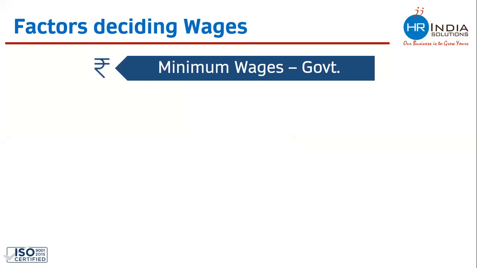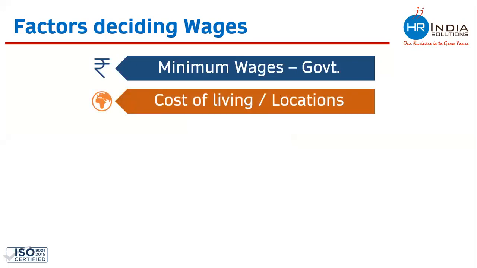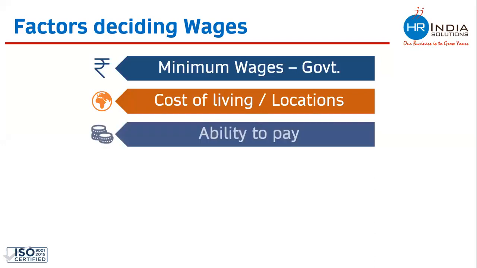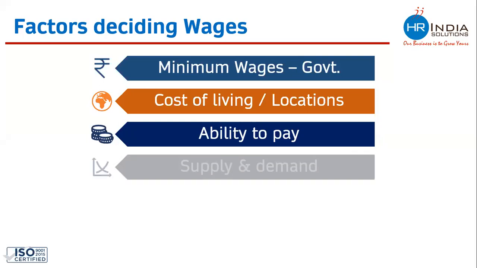You need to check the employment category as well. Employment categories such as unskilled, semi-skilled, highly skilled, or skilled employee. So always check the minimum wage first at the time of deciding the salary of the employee. Then there are other factors also, like cost of living and the location where the person is living. Ability to pay: the company has decided a budget for any specific position. So this also becomes an important factor at the time of deciding the salary of an employee.